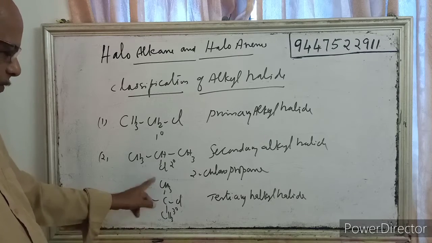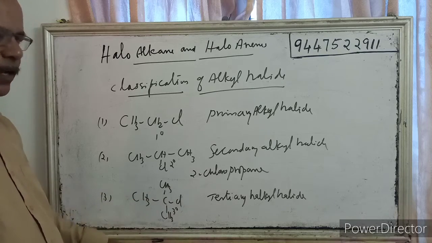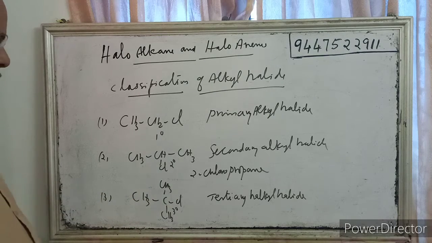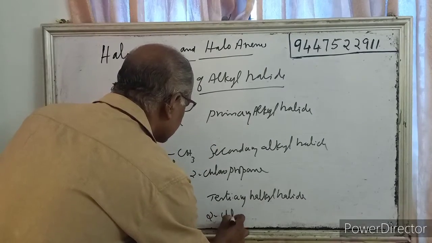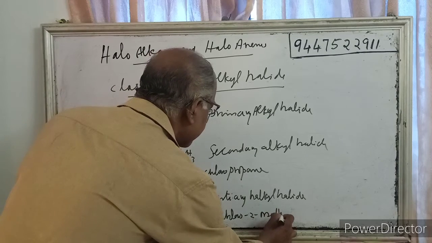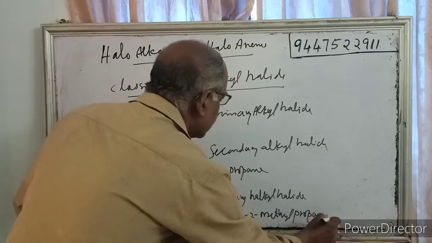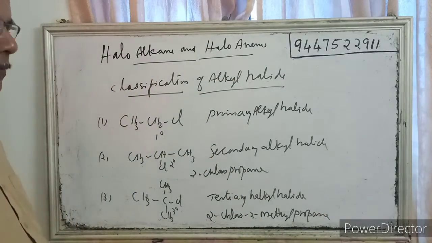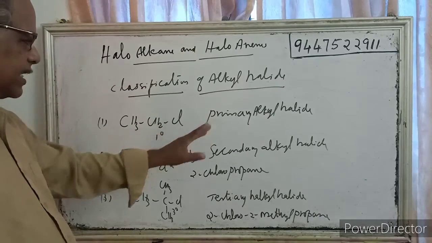Longest chain is derivative of propane. Second carbon atom contains a methyl group and a chlorine group. So this is 2-chloro, 2-methylpropane.